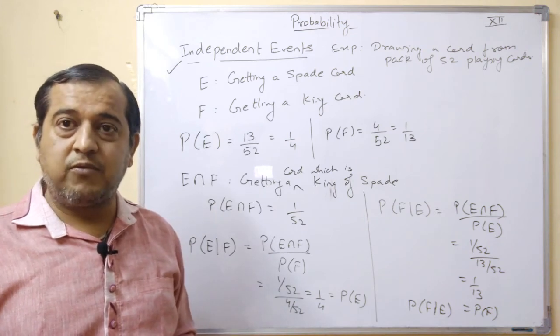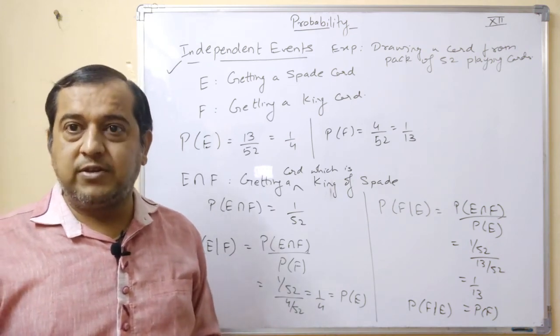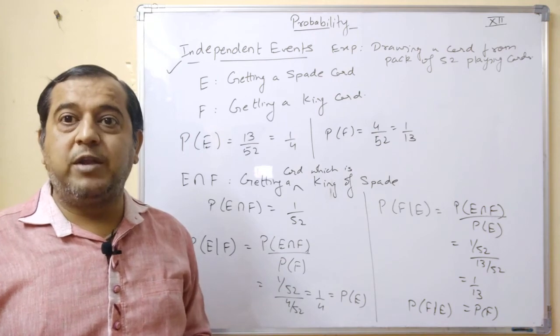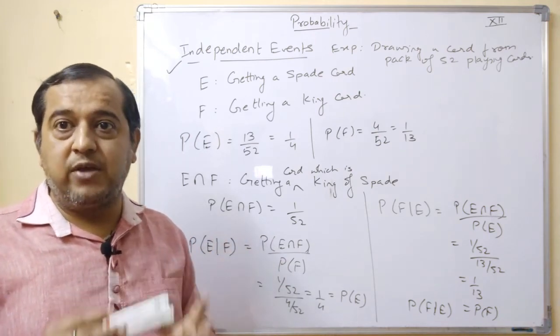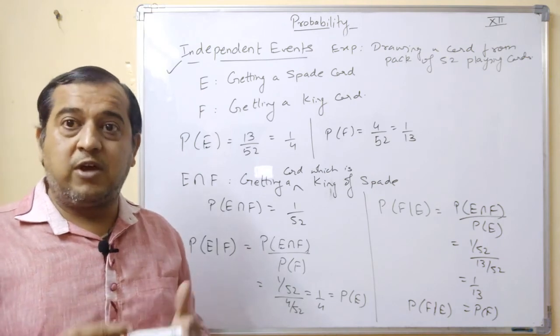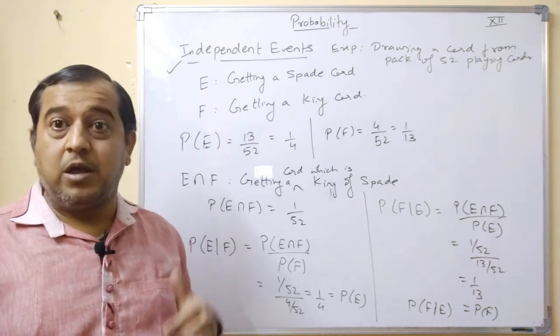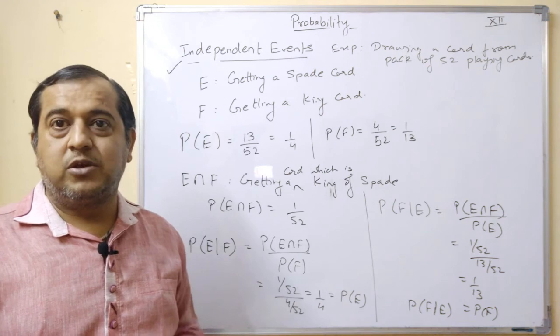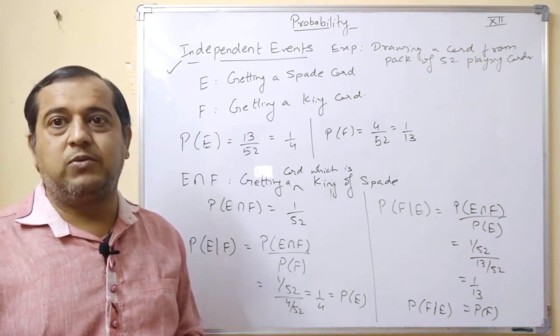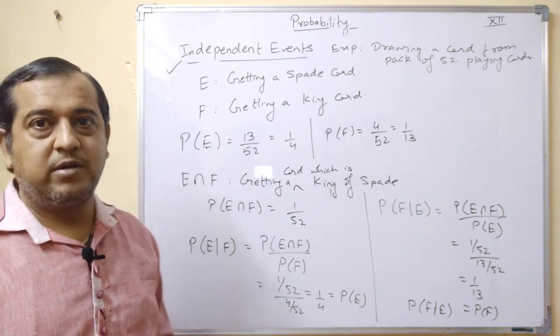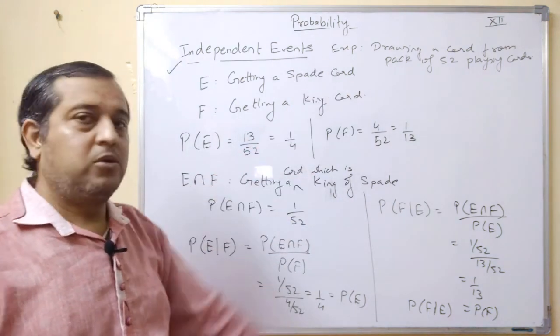Okay, once again, what are independent events? The two events are said to be independent when existence or occurrence of any one event does not affect the probability or the existence of another event. Okay, then the two events will be independent events. Please note it down.